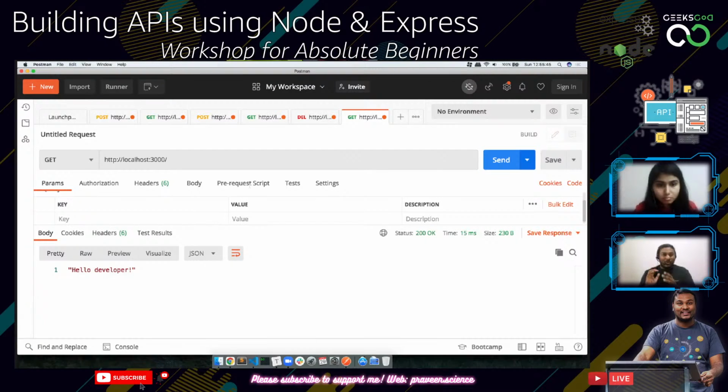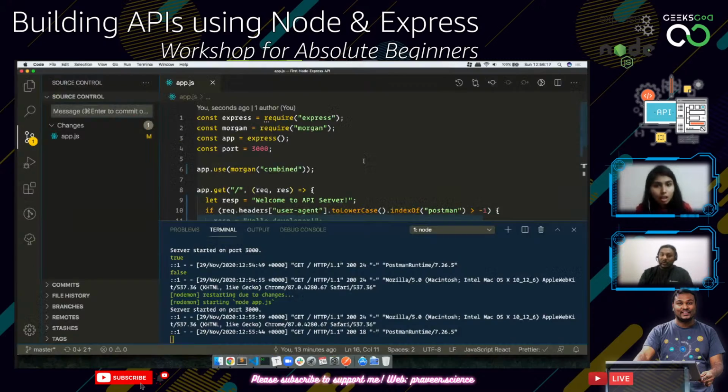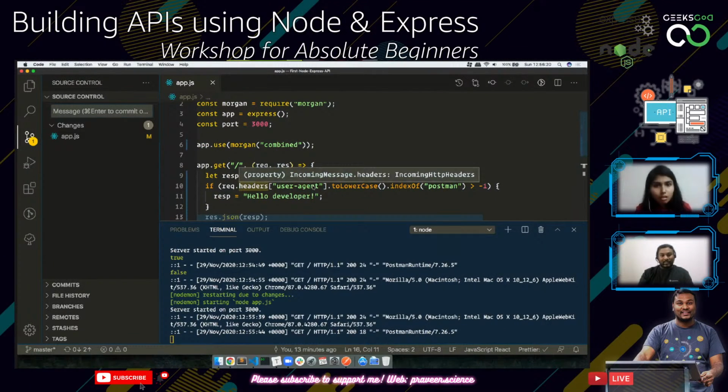This is a small quick hack that we can do. We can show different code for the developers who are using Postman to access, and for the people who are using browsers. We can also dedicate the same thing specifically for Internet Explorer users: hey, you are using Internet Explorer, that's like a 10-year-old browser, why don't you try upgrading it? So these are the things that are possible with user agent. And one more thing, this is not always a reliable place to start with.